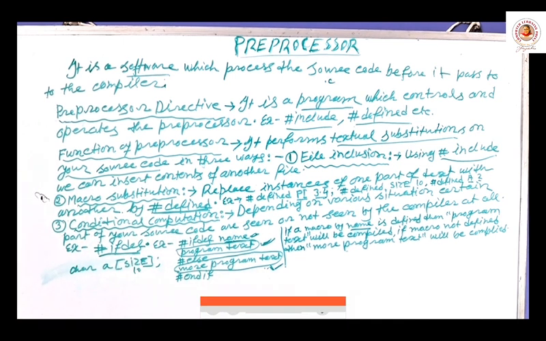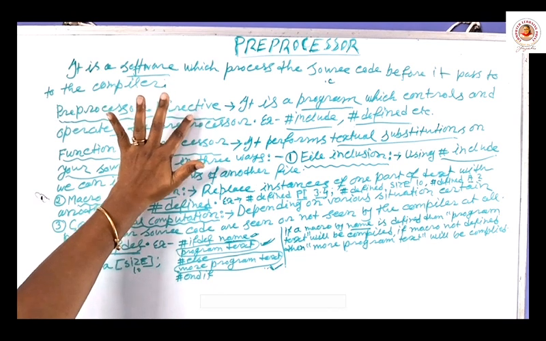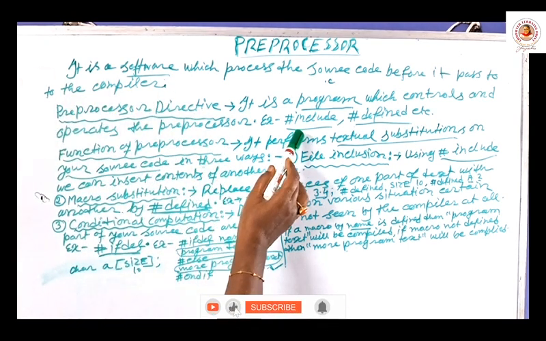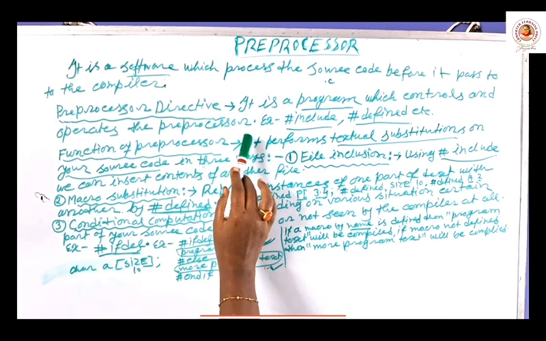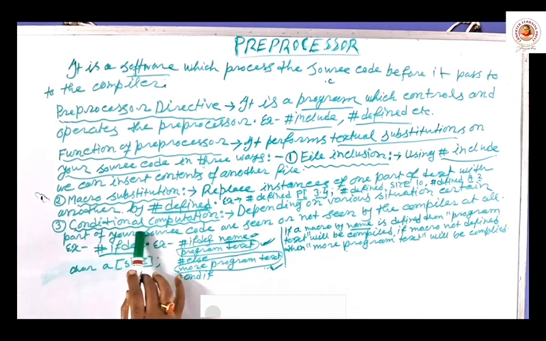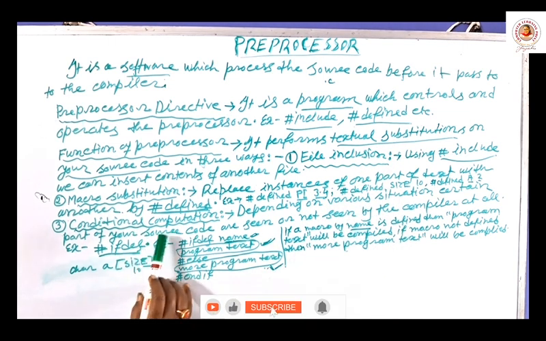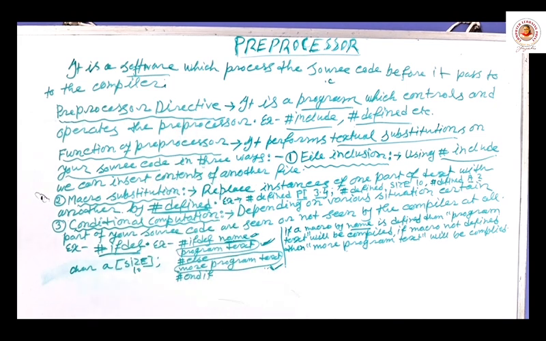So in gist I am telling, preprocessor is a software and preprocessor directive is another program which controls that software. And what are the preprocessor directives? Hash include, hash define, hash if def, etc. What are the functions of preprocessor?